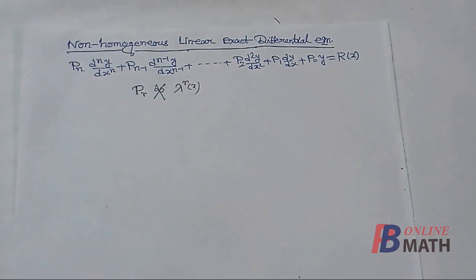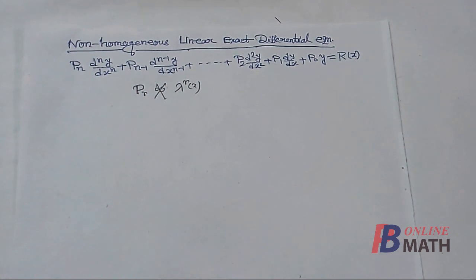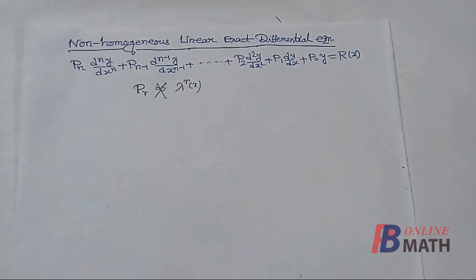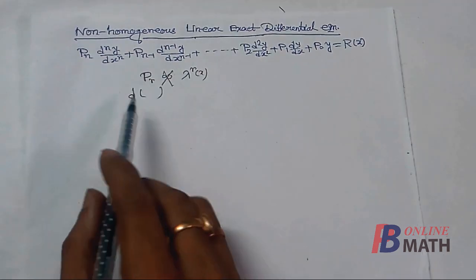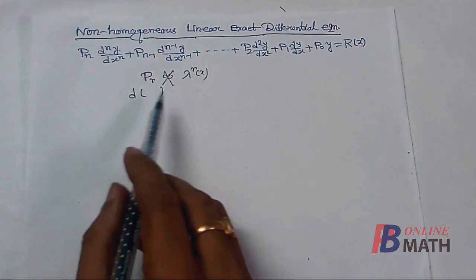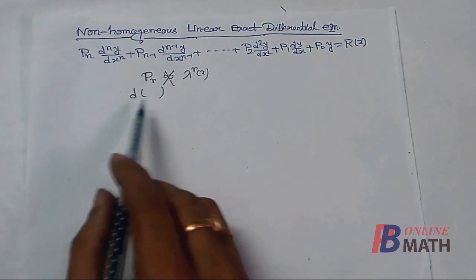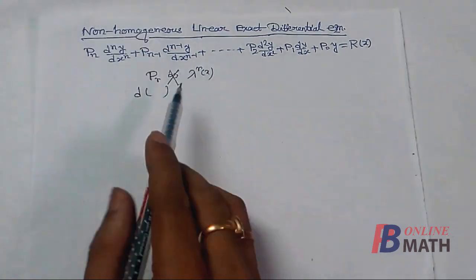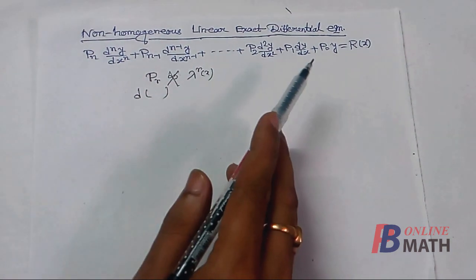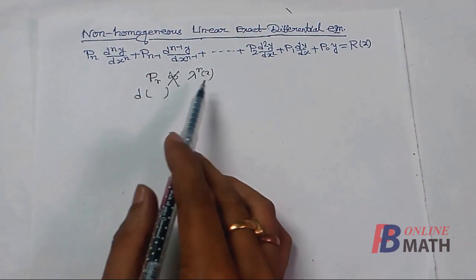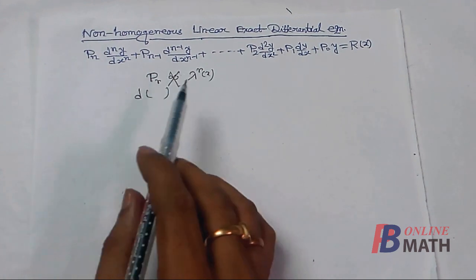We know that a differential equation is exact if the differential equation can be written as d of some function. That means the differential equation can be written as a total differential. Now in general, for any arbitrary values of p0, p1, p2 and pn, the equation may not be exact.